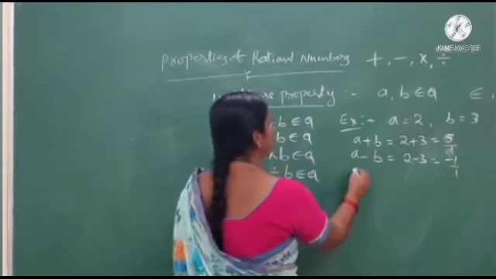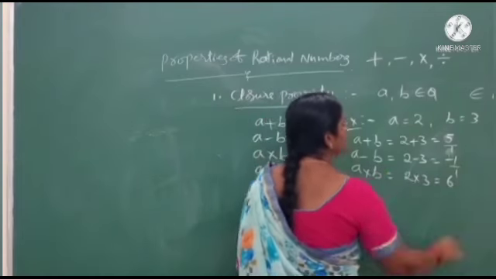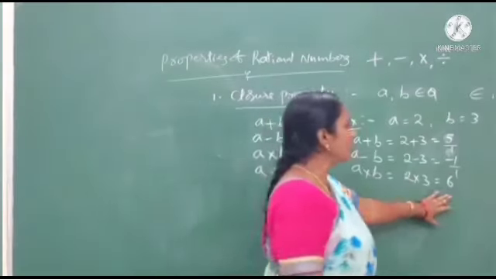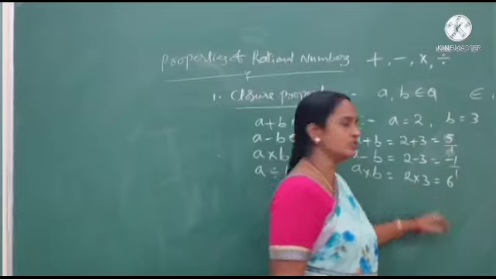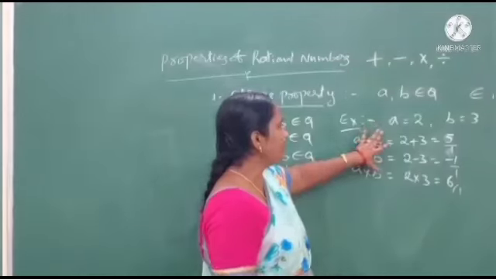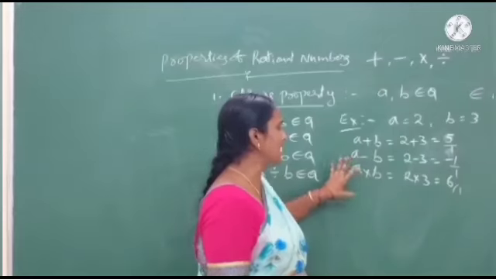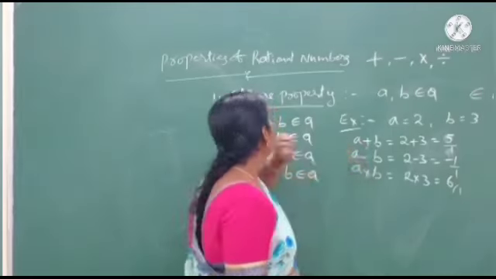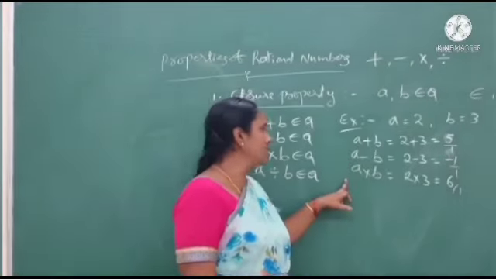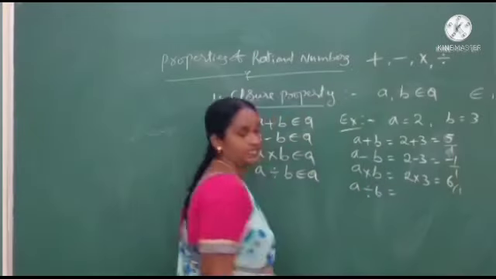And after that we apply a into b. a into b means 2 into 3. 2 into 3 we get the answer 6 here. So 6 can also be written in the form of p by q. Okay, students, so if we take any two rational numbers, they satisfy the closure property under addition and subtraction and multiplication, and we verify whether division is also satisfied.